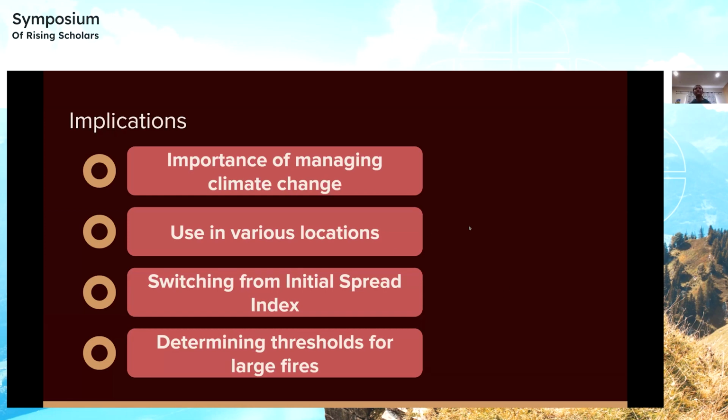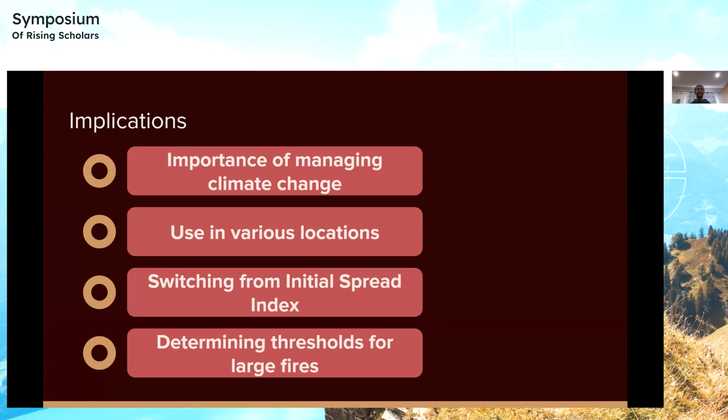As we could see from the feature importance list, the geographic location of the fires was not a very important part. But in future research, we can look at different data from different areas of the world to see if this holds true for all areas of the world. Next, it shows that perhaps the initial spread index is not the best indicator of the spread of a forest fire, since it was relatively low on the list of feature importance.